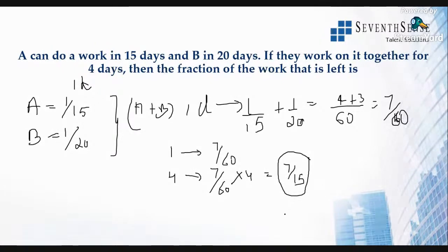So what will be the remaining work? Remaining will be 1 minus 7 by 15, that is equal to 8 by 15. All right, so 8 by 15, a fraction of the work, is still left out. This is a simple equation method. Just by understanding the values, you can approach it directly. Clear? All right, hope everyone got it. We'll move on to the next question.